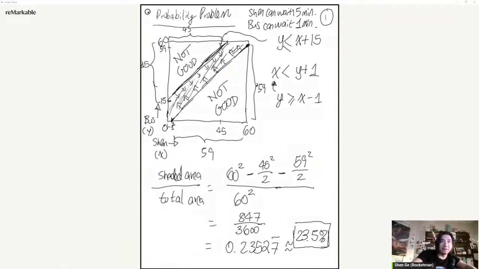So if I do it that way, let me see, I'm just curious. 60 squared minus 59 squared divided by 2, divided by 3,600. Okay, so in that case, my probability is 51.65%, which is not bad. Well, it's slightly better than half. You can't force a bus to wait longer for you. So about 51.65% would be the best I could ever do if I'm willing to wait for however long it takes. But for this particular scenario, 23.5%.